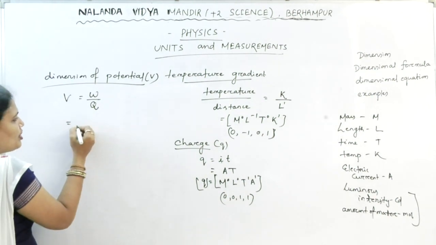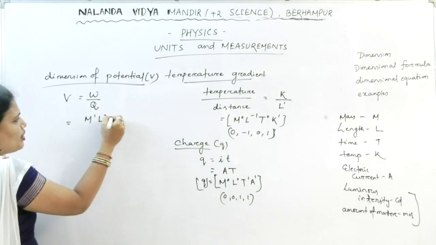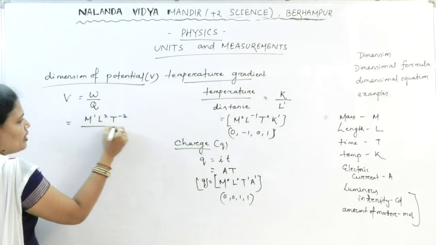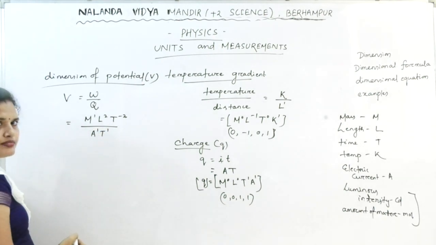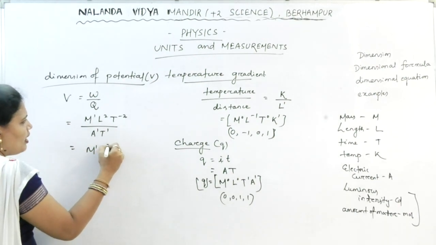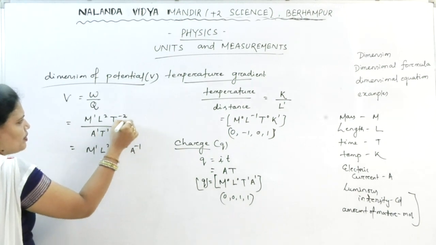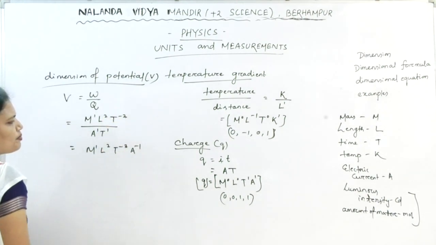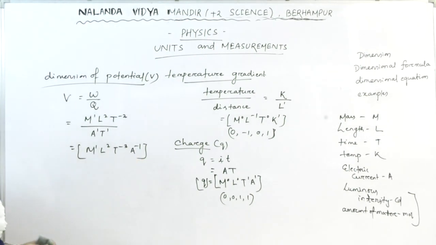W we have already found, M1 L2 T minus 2, divided by Q, which is A1 T1. In simple form you write M1 L2 T minus 3 A minus 1. Over 1 comes minus 3, over 1 comes minus 1. So this is the dimension of the potential.